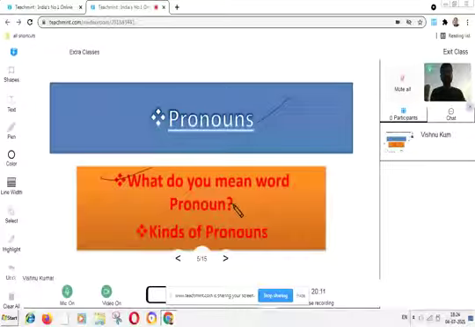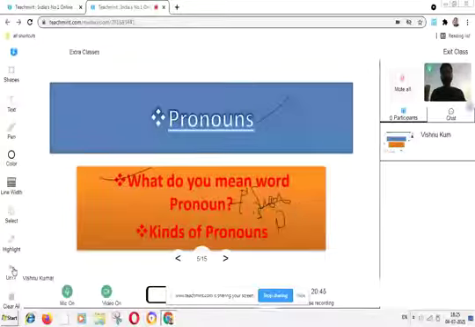So we are talking about pronouns. The examples of pronouns are... these types of pronouns are classified basically into two parts. One is singular pronoun, and the other is plural pronoun. On the basis of their numbers, we can classify these two types.